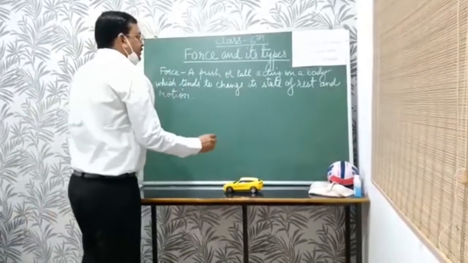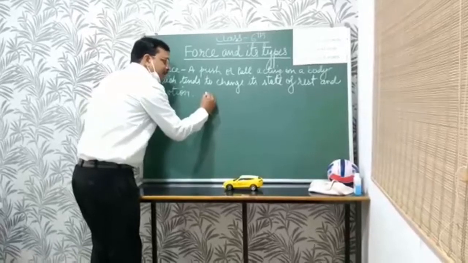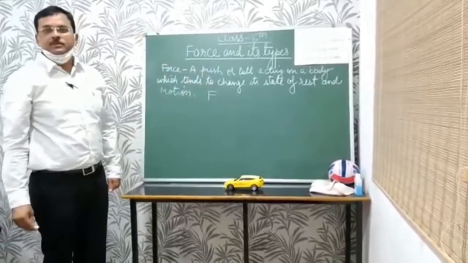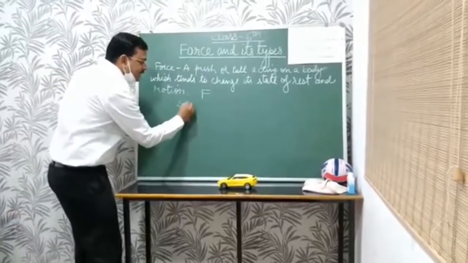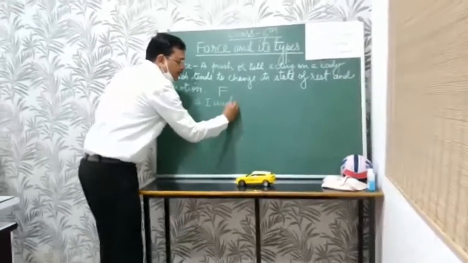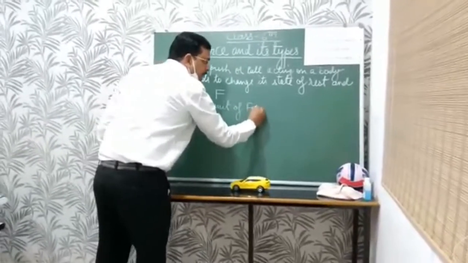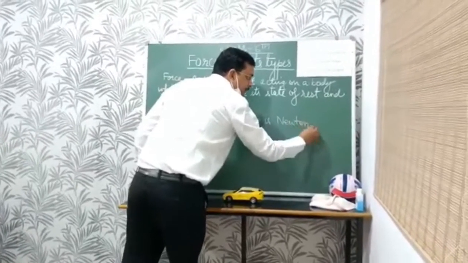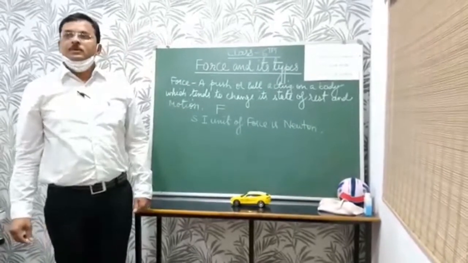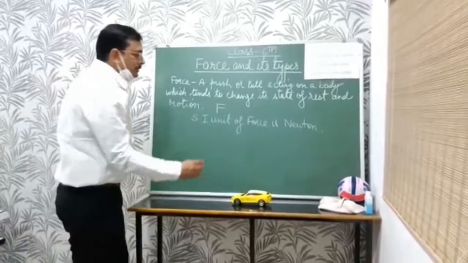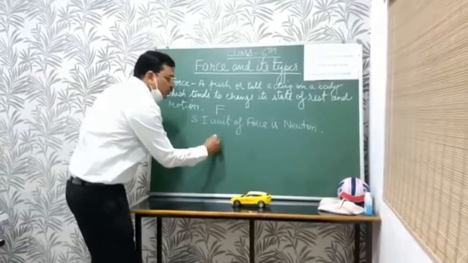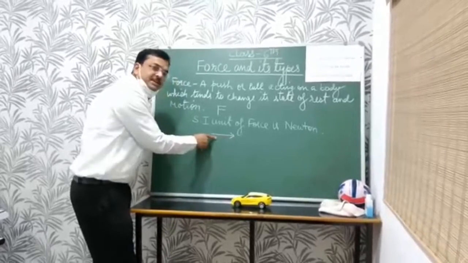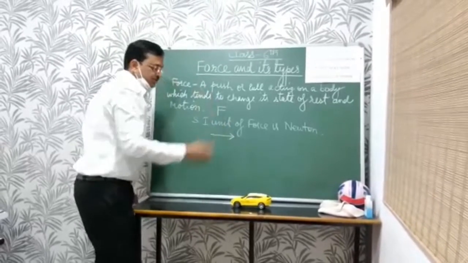Generally, we can denote the symbol of force by capital F, and the SI unit of force is Newton. The symbol that represents force is an arrow. This arrow represents the direction of force.